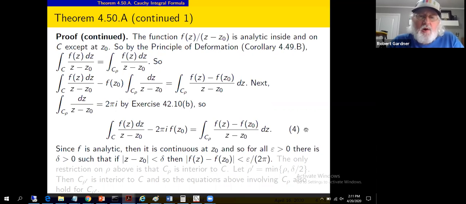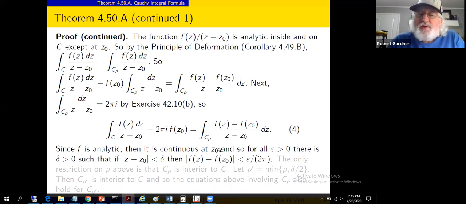So here's the plan. We're trying to show this integral equals this value, so we're actually trying to show this left-hand side equals 0. We're going to do so by showing the right-hand side must be 0, using epsilons and deltas. We were given that f is analytic. Analytic means differentiable over open regions, and differentiable implies continuous. So this function f is continuous on and throughout the interior of contour C. This function f is analytic at z sub 0. The integrand up here isn't, but the function f is.